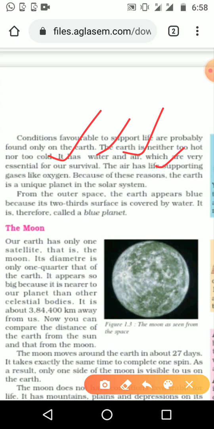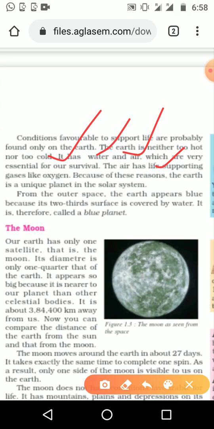Then why is earth known as a unique planet or blue planet? Both questions may be asked. How can you explain earth as a unique planet? Only on earth do we have life, and the reasons why we can live and survive you should write as the answer for unique planet. Then why do we call it the blue planet? Because two thirds of the surface of the earth is covered with water. So if you look from above, we see it as blue in color, and that's why earth is known as the blue planet.